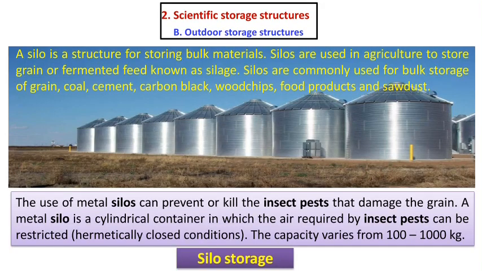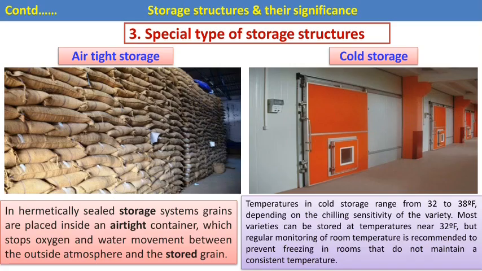Then these are the different silos, which are made from metals, and the capacity ranges from 100 to 1000 kg, and are mostly used for different cereal and pulse crops. This silo is a structure for storing bulk material, and silos are used in agriculture to store grains or fermented feed known as silage. Silos are commonly used for bulk storage of grains, coal, cement, carbon black, wood chips, food products, and sawdust also.